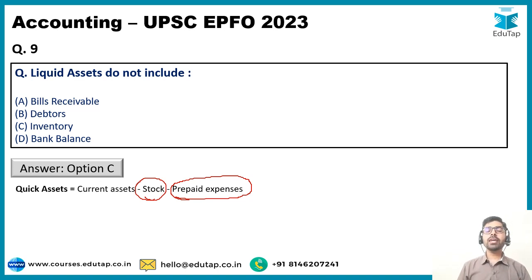So prepaid expenses cannot be converted into cash again, so that's why they are excluded from the definition of liquid assets, and these liquid assets are also known by the name of quick assets as well. Okay, liquid assets are also called quick assets. So this is something that you have to remember. It's very, very important from an examination perspective. Correct answer is option number C, inventory.